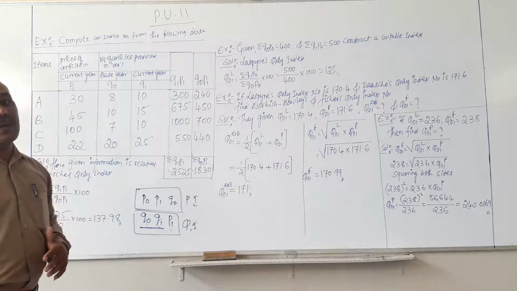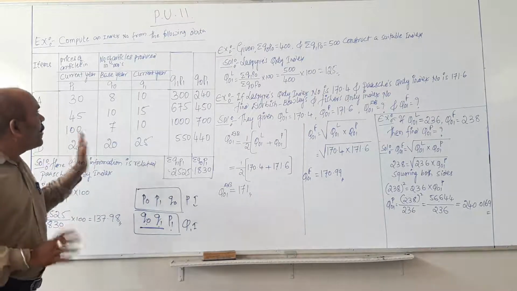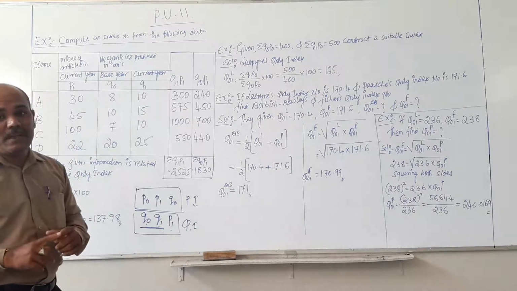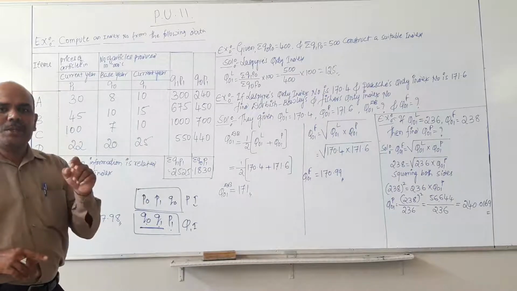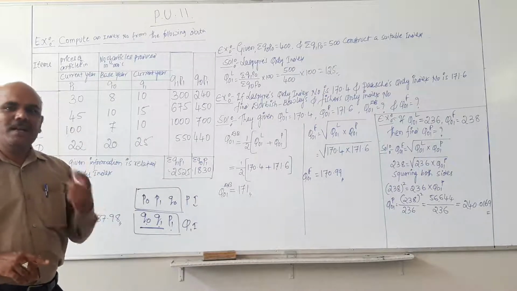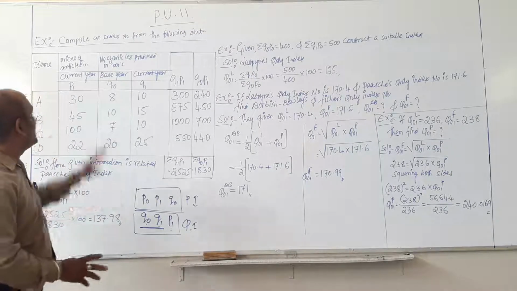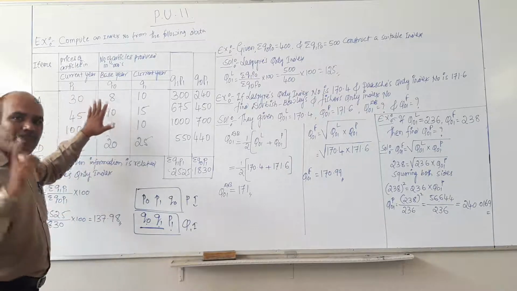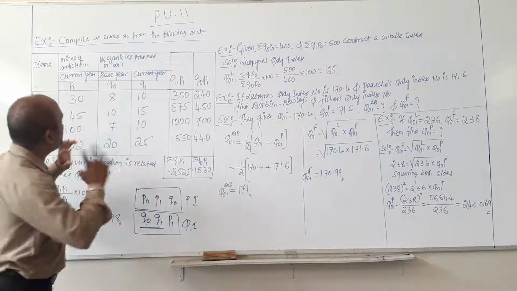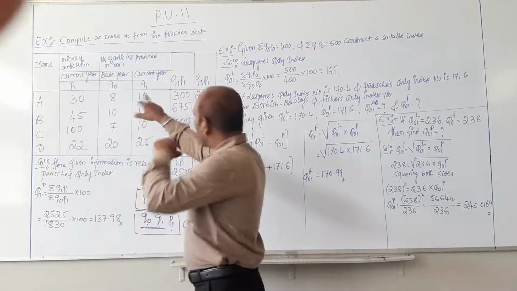Paasche quantity index number: the formula is summation of Q1 P1 divided by summation of Q0 P1. Yes, obviously this question is related to Paasche quantity index number, so prepare that one.